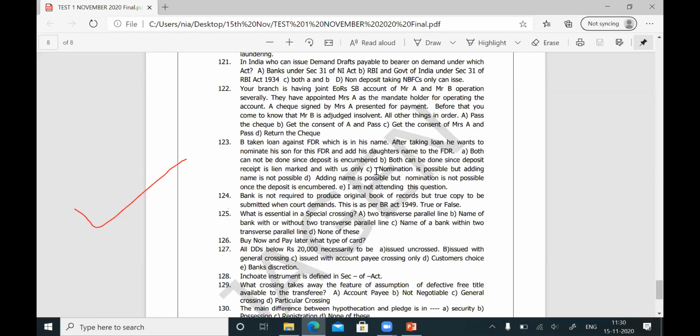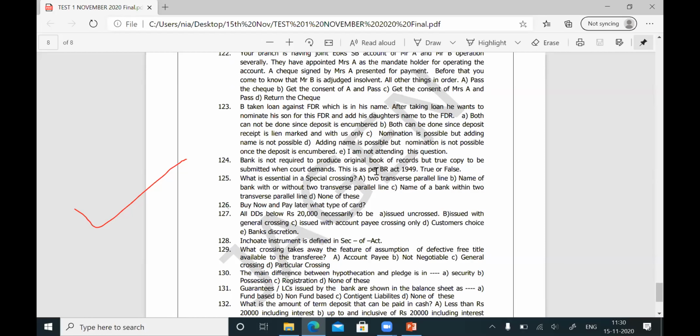Two more questions we will see. 124. Bank is not required to produce original book of records, but a true copy is to be submitted when the court demands. So it is not necessary. You cannot take your computer and show it to the banking court authorities. It is sufficient if you give a true copy, that is your pass sheet, whatever it is. This is as per Banking Regulation Act 1949. True or false? Answer is false.